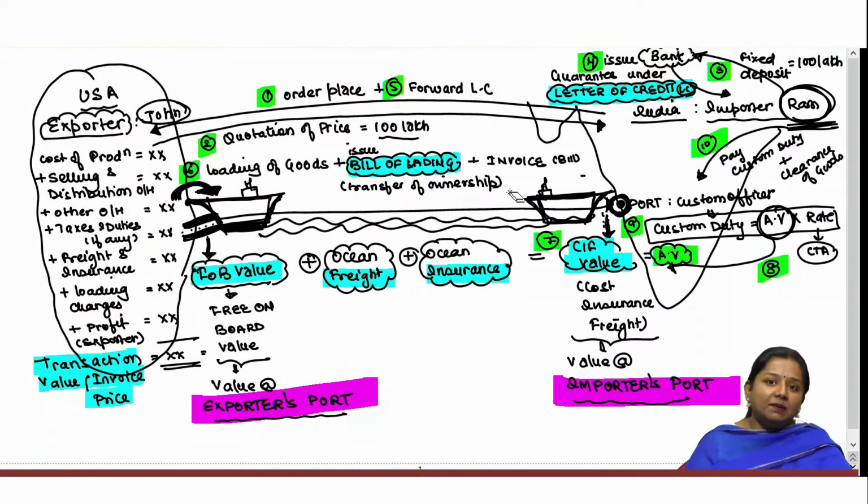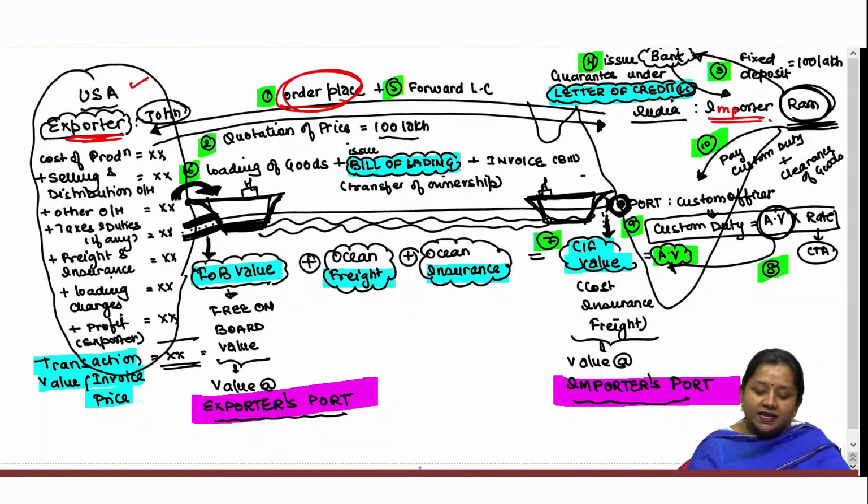Generally, what happens at the time of importation is that any importer from India places an order to the exporter located abroad. For say, in the given case, Mr. Ram, being the importer located in India, places an order to Mr. John of the US, who is the exporter, and after placing this order, the exporter shall quote the price of such goods which are being ordered.